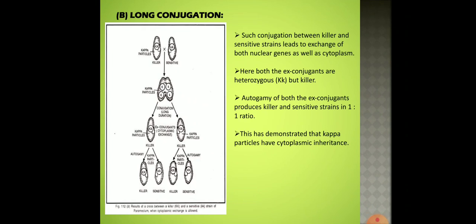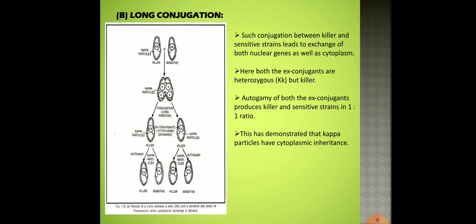This again shows that the cytoplasm plays an important role in the inheritance of kappa particles. So here, during long conjugation between killer and sensitive strains, it leads to exchange of both nuclear material and cytoplasm, and here both the ex-conjugates are heterozygous, but autogamy of these ex-conjugates produces killer and sensitive strains in the ratio 1:1.